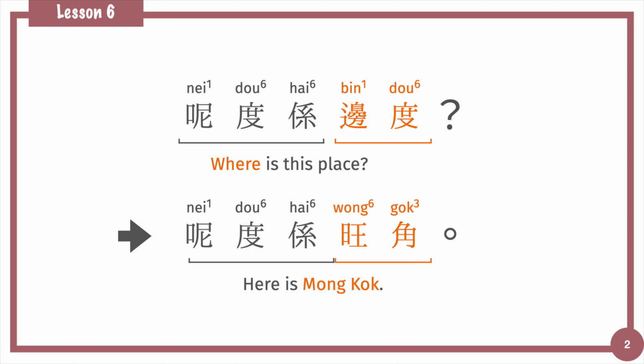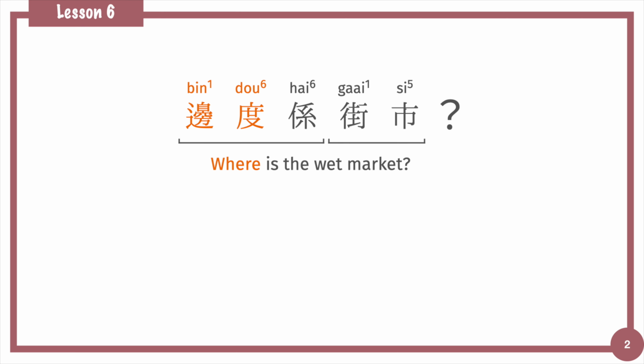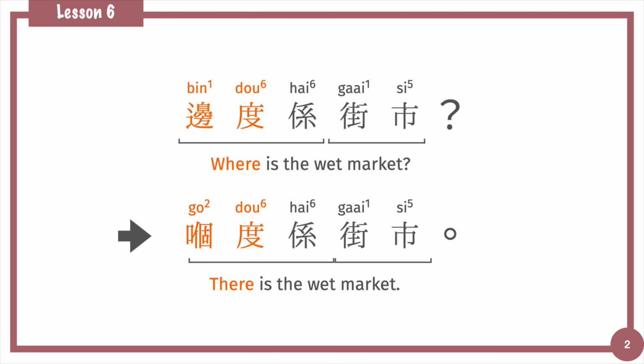Let's see one more example. Like, we want to find out the wet market. Wet market in Cantonese is 街市. 邊度係街市? 邊度 the question word. 邊度係街市? Where is the wet market? 嗰度係街市. That's the wet market.